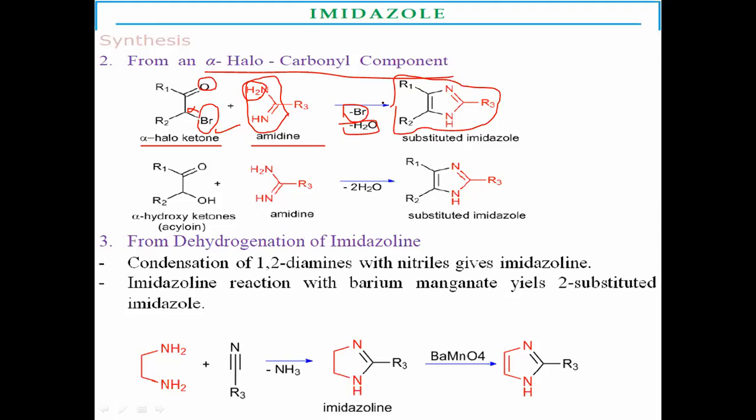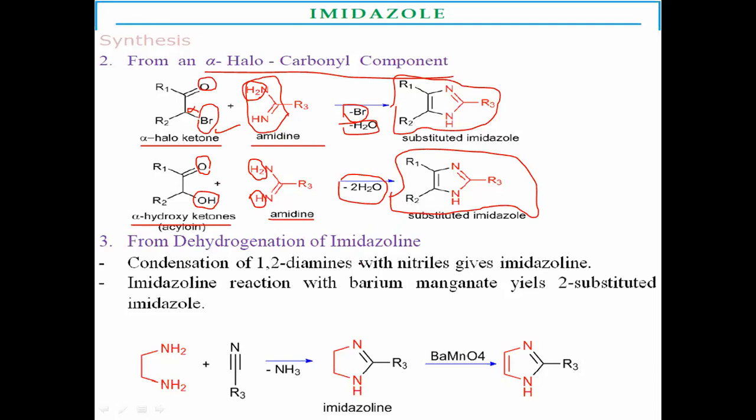to make the necessary substituted imidazoles. Whereas in another reaction, instead of alpha-haloketones, alpha-hydroxy ketones also react with amidines. Instead of bromide ions, there is a loss of two water molecules, the OH and hydrogen from the amidine, and oxygen and hydrogens from the amidine, to make the final substituted imidazoles.